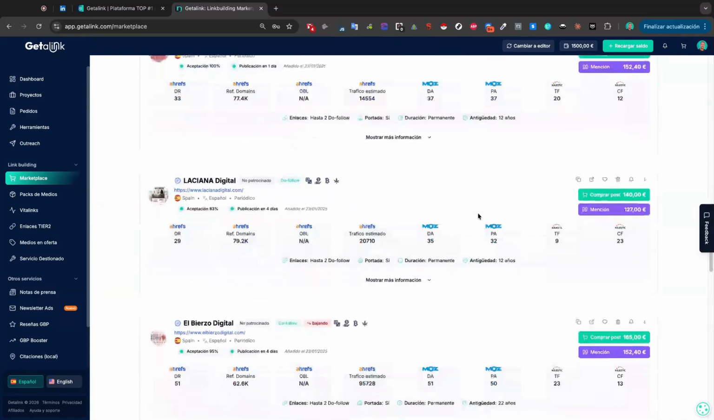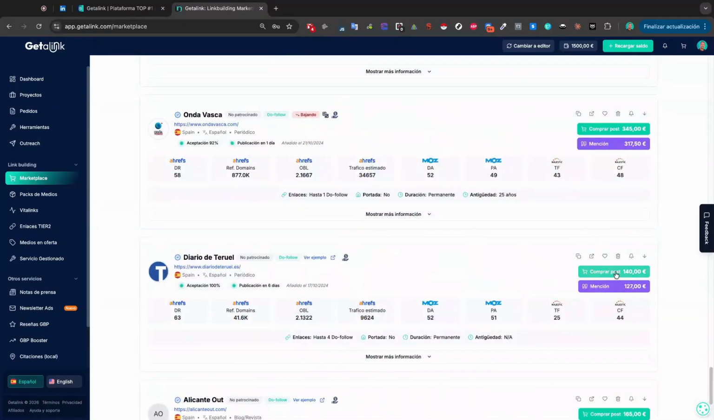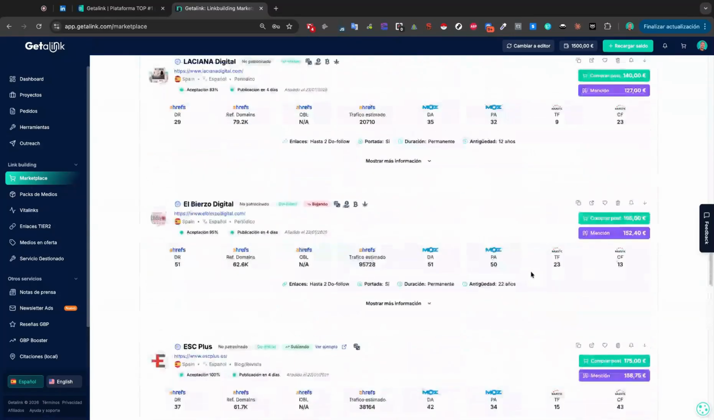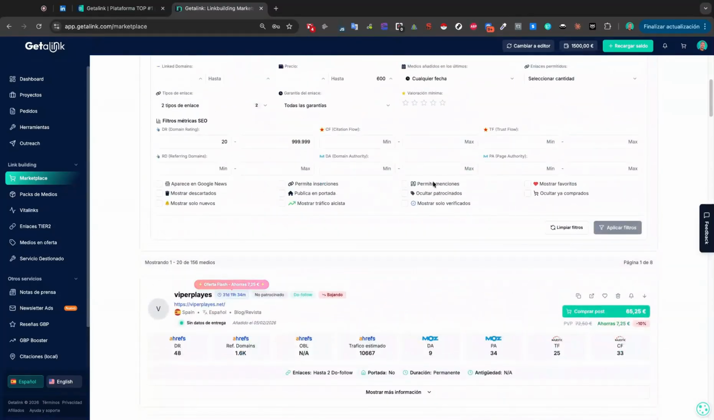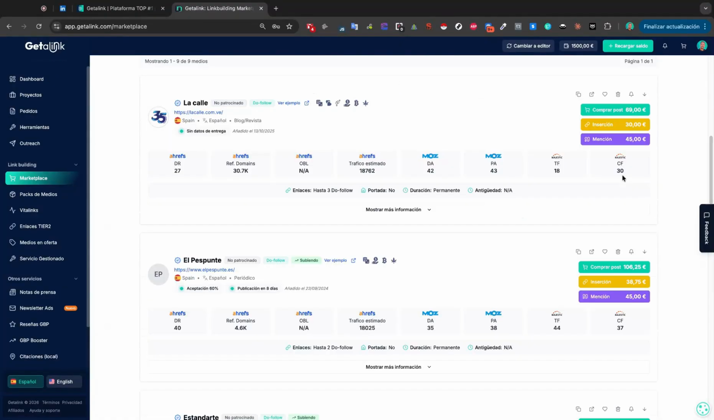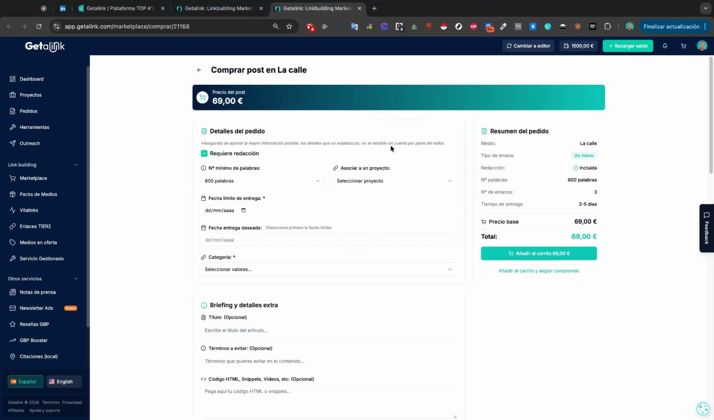In the event that a link insertion is accepted in the medium, we would also see a small sign right here. We can actually filter this to allow, see? It allows mentions, it allows insertions. We click here, and you see in yellow, insertion. This one allows an insertion for 30 euros. An insertion is basically buying a link in an already existing post. So let's imagine we buy in this one.